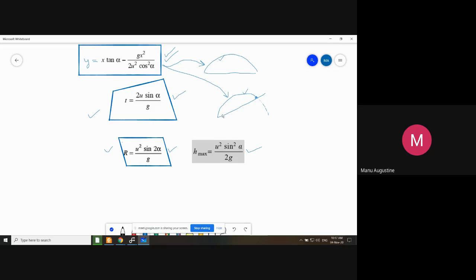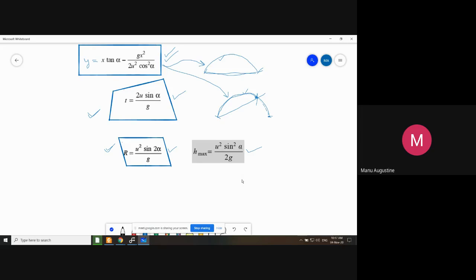If this inclined plane was not there, then the time of flight would have been the time taken for the journey complete to the horizontal end point. But now you have stopped the projectile here itself. So time of flight will be affected. The range will be affected because in the horizontal plane you were measuring the range from here to here. But on the inclined plane, the range is measured from here to here. So the formula of time of flight and range will change. What is your opinion about H max?